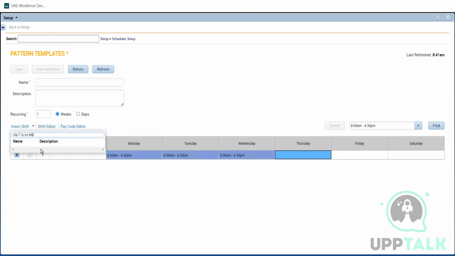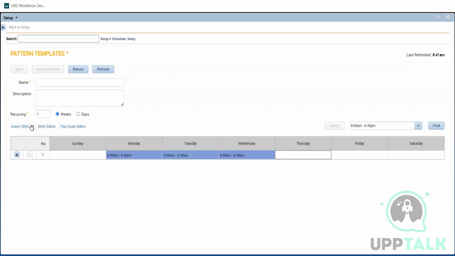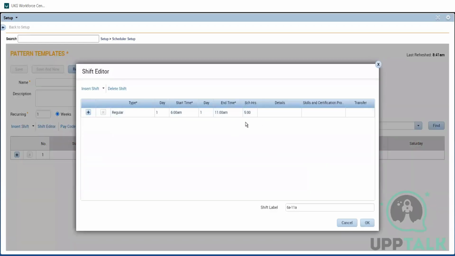Why is this not showing up? The second one which we have created is not popping up. Let me see. Yeah, 6 a.m. to 11 a.m. is there. I'll select that. Anyway, we don't need a break. Here, 6 a.m. to 11 a.m. Standard. I think we didn't give that no meal break. You probably saved it before. Yeah, fine.